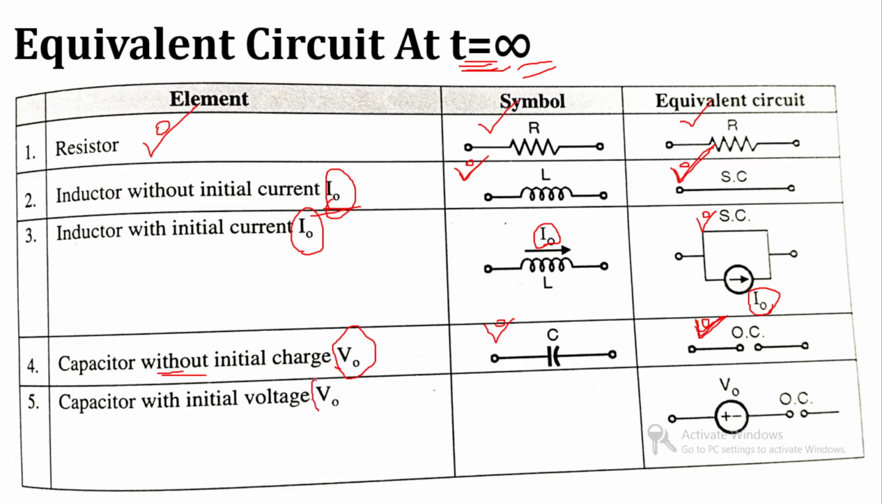Now consider the capacitor with initial voltage V0. It will work as a voltage source, and after getting fully charged, it will become an open circuit. So this is the equivalent network for t is equal to infinity.